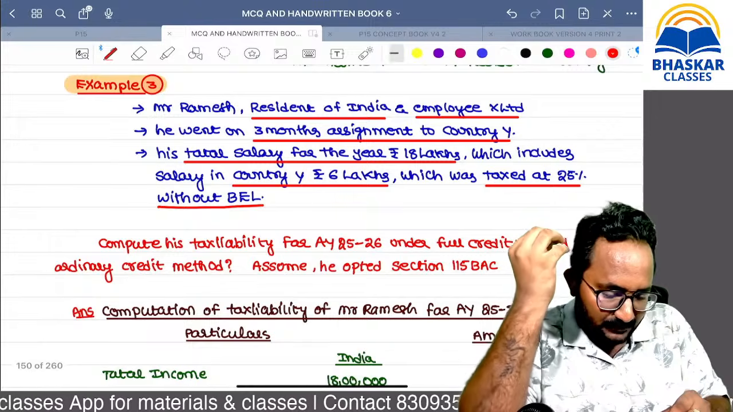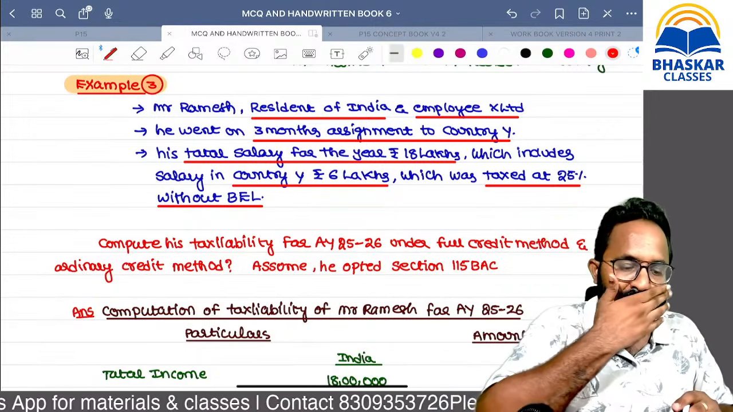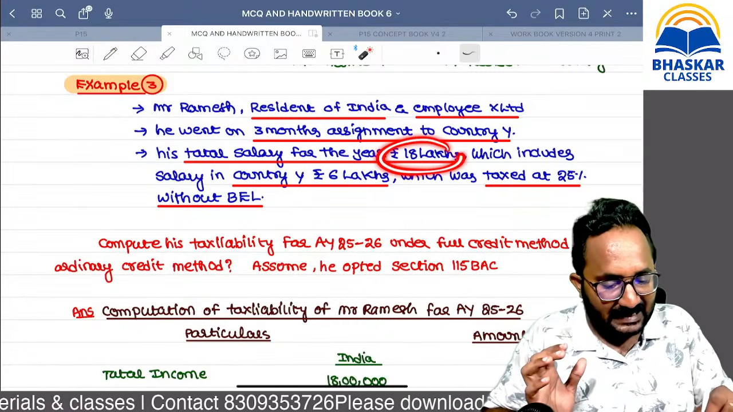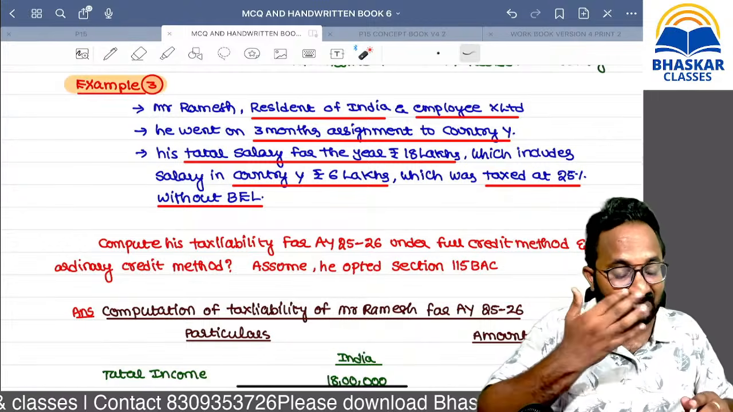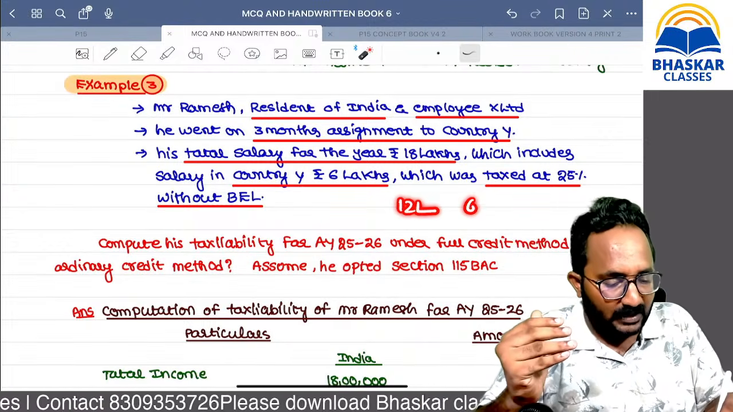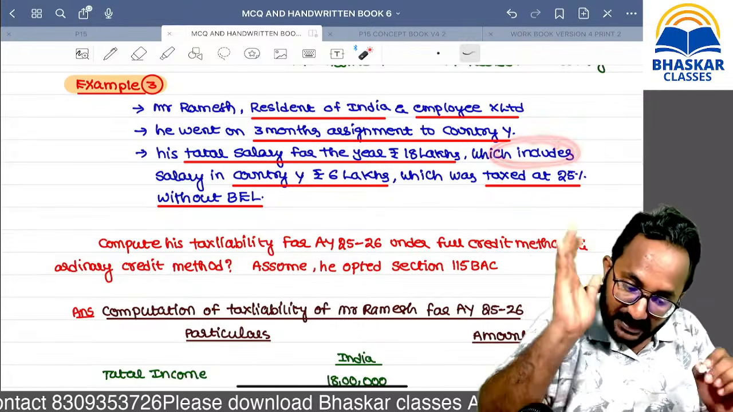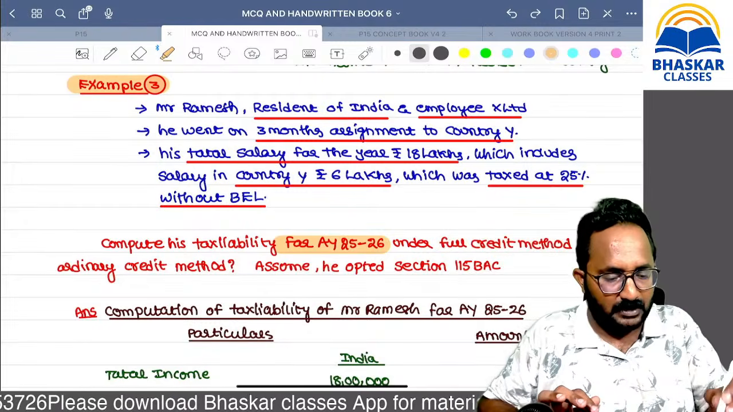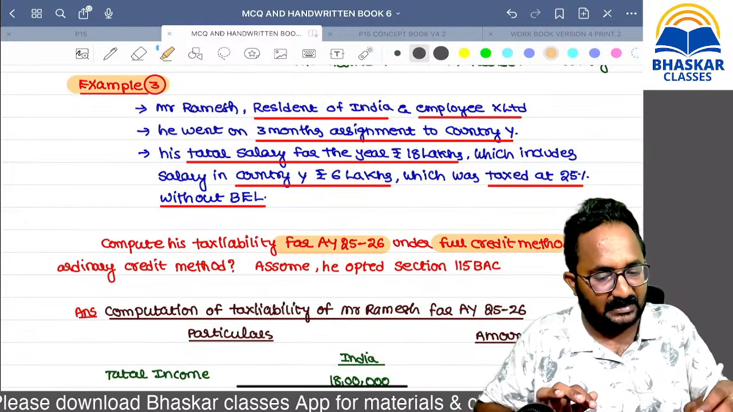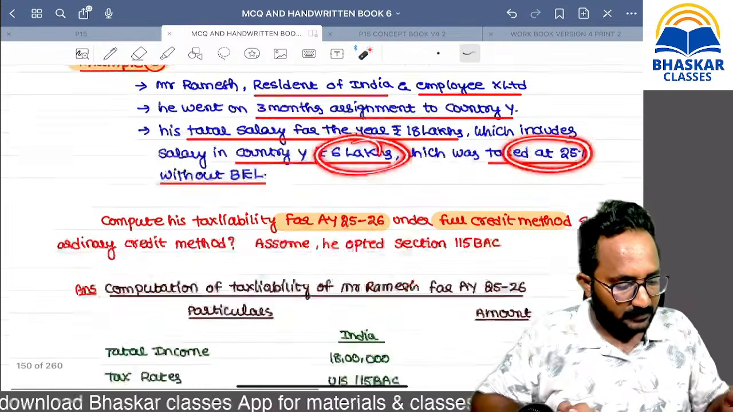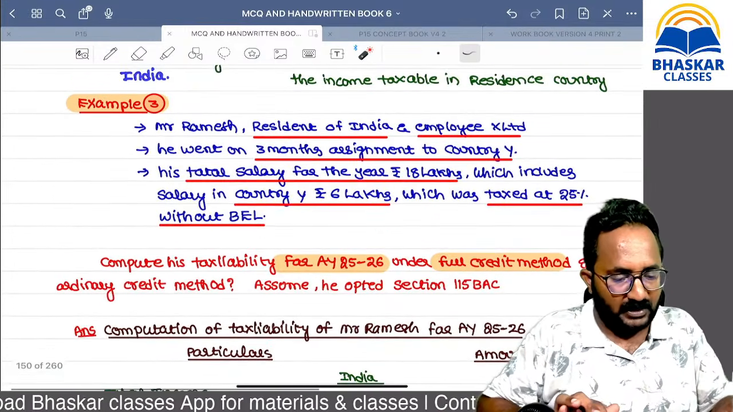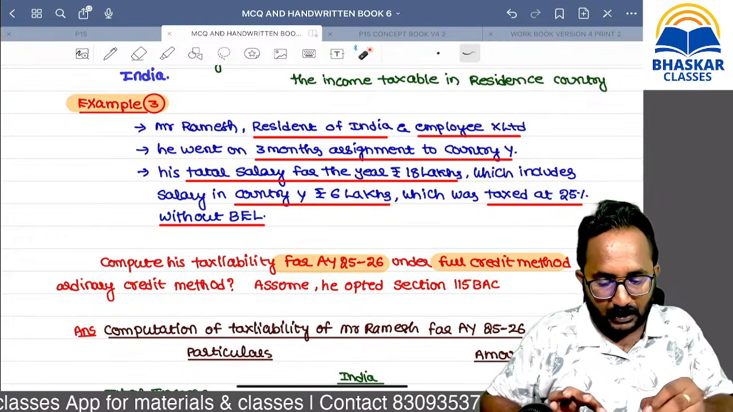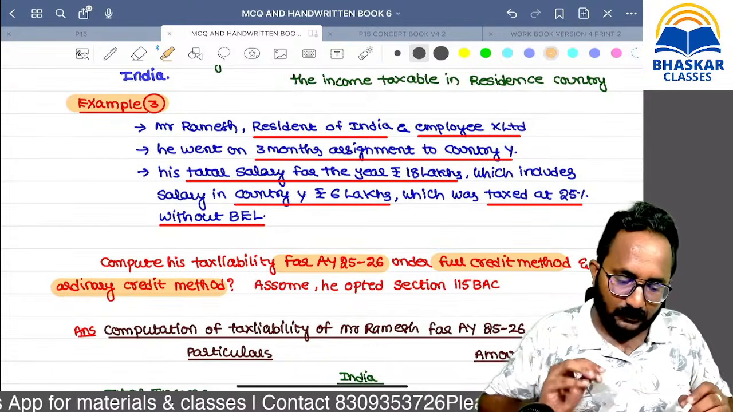25% without basic exemption limit, that means a flat rate. Total income is 18 lakh, out of which 6 lakh is in country Y. The Indian income is 12 lakh and the foreign income is 6 lakh. You have to understand this from these lines. They are asking the tax liability under the full credit method. Do you know what the full credit method means? How much credit can we take directly? 6 lakh into 25%. Whatever tax is paid in the foreign country, you will get it as a credit in India. But now we can also calculate the ordinary credit method.